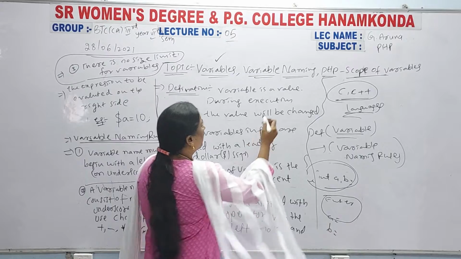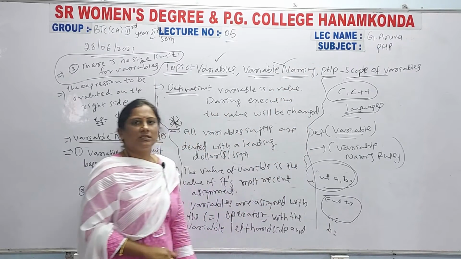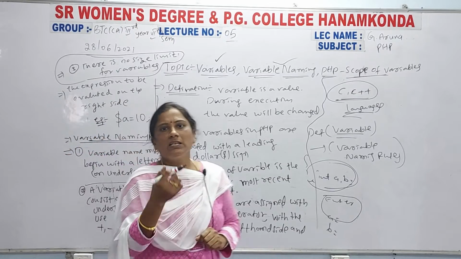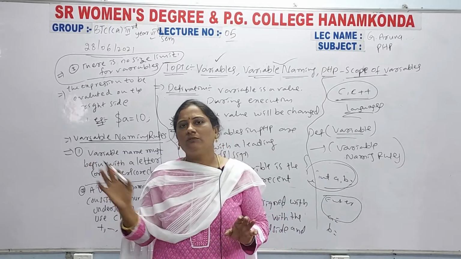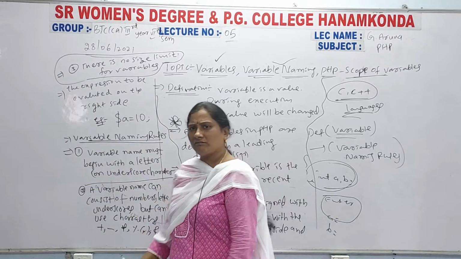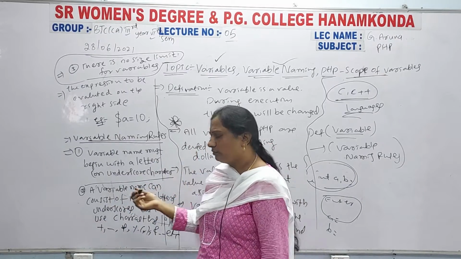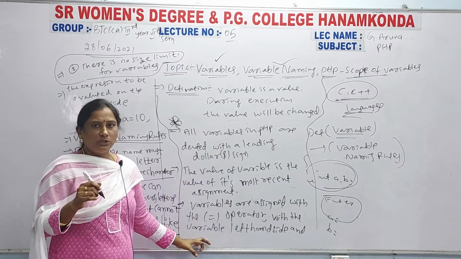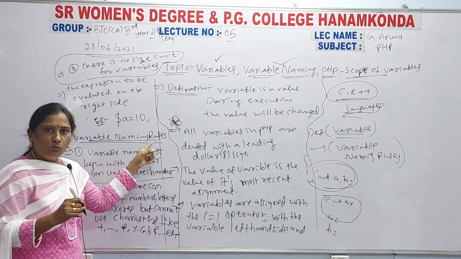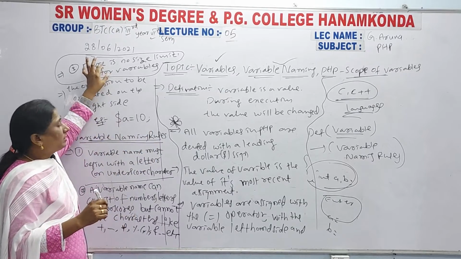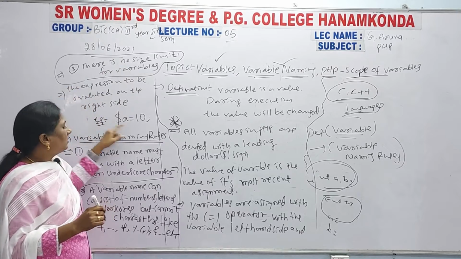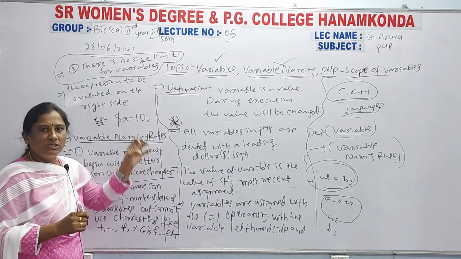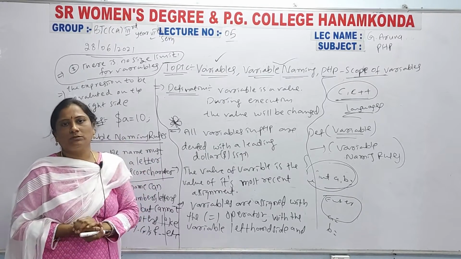So variable naming is also completed. The definition is completed and variable naming is also completed. How you can enter the naming for variable declaration, that is the second topic also completed today. Clear, girls? Girls, compulsorily maintain notes on the variable definition, and variable naming rules also, you have to write one or two points, after the third point also. So this part will be included here: variable definition, and this one will be variable naming rules. Compulsorily you have to write and maintain the notes.